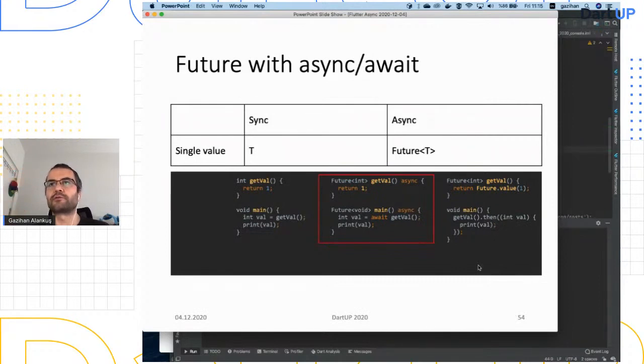So this is how asynchronous programming can be implemented in any language, really. But in the middle, you see the middle one looks like the one on the left, but it actually works like the one on the right. So the very simple synchronous sample, we just add async to the functions, and then it returns 1, as you can see again. It doesn't return a Future. The system, the async, wraps it in a Future object for you, returns it here, and when you use await on it, you get your value back. So under the hood this runs exactly like this. Exactly this executes. But as a programmer, you get to write code that is like the one on the left.